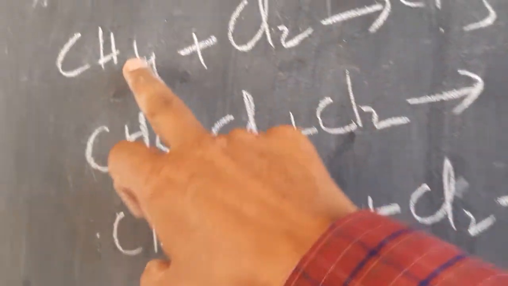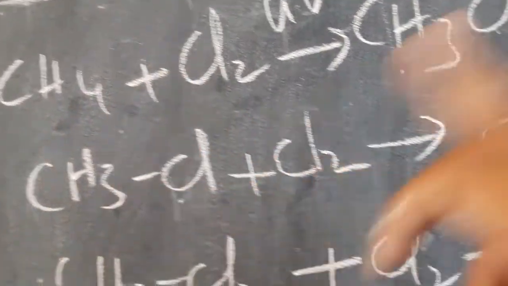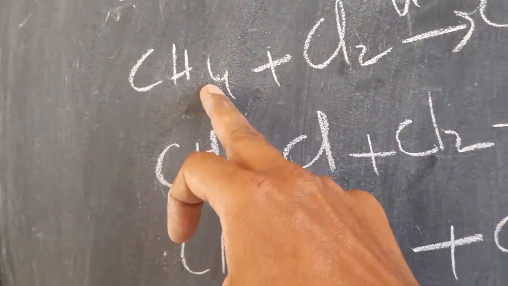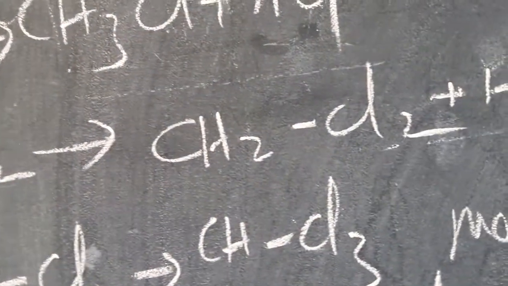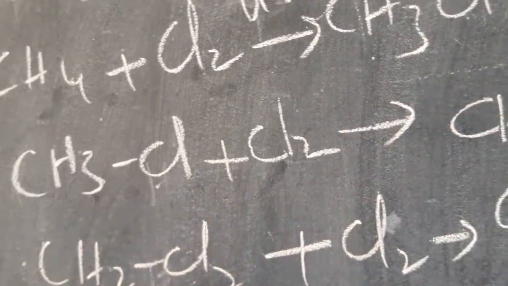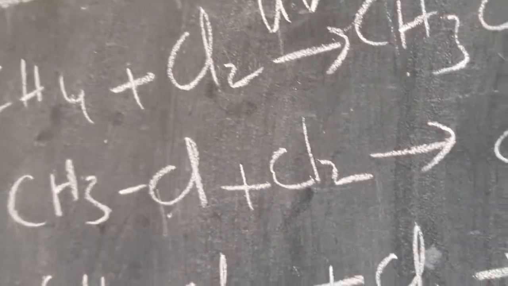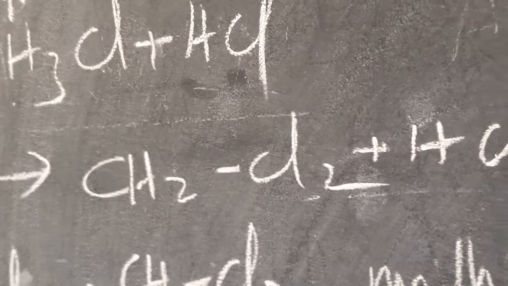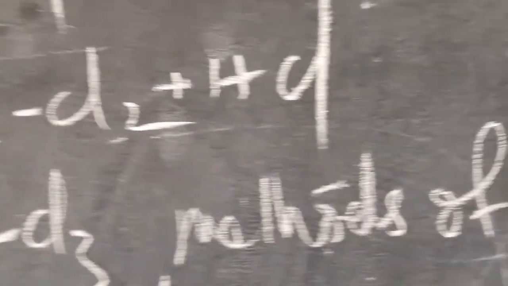HCl means hydrogen from here and Cl react, and one of the Cl is substituted here, that is CH3Cl. In the second step you can see CH3Cl plus Cl2. The same reaction continues with another molecule of Cl2. Again one more hydrogen atom is removed and we get methylene chloride, that is CH2Cl2 and HCl.